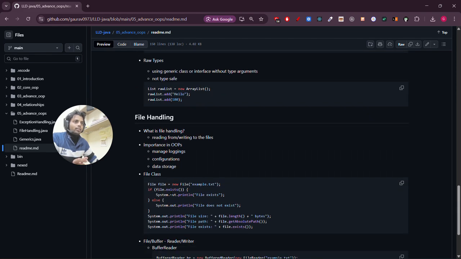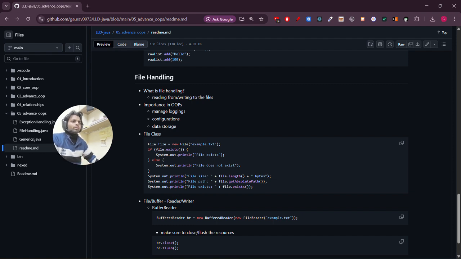And yeah, the last topic that I have read is file handling. File handling is basically that I can read or write on a particular file, and it is very important because it helps to manage logging, configurations, and stored data.